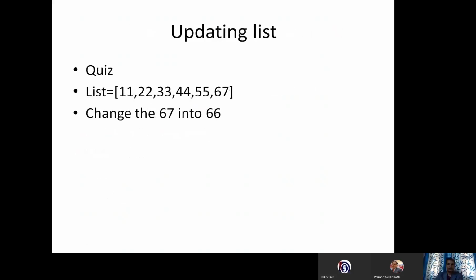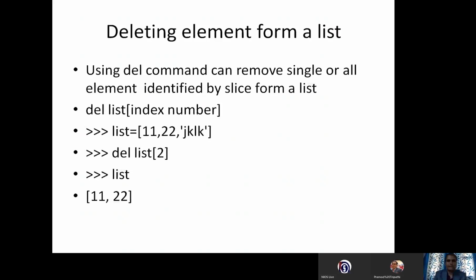Now we will learn deleting an element from the list. Using the del command, you can remove a single element or all the elements from the list. Now you can see I am having a list. I have used the del command, del, then the variable name and the index number. So you can see in the end, 11 and 22 is only the result. The JK, LK got deleted. So if you want to delete, you can use del with the list variable and index number.